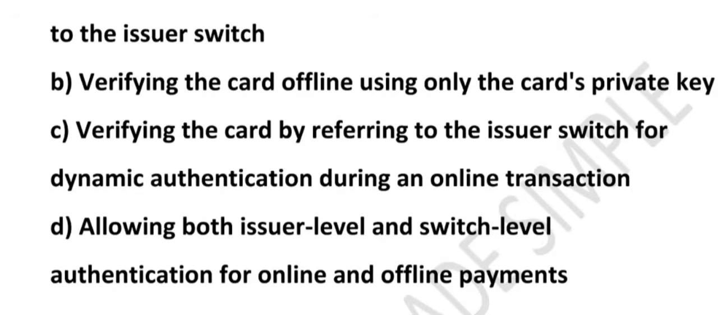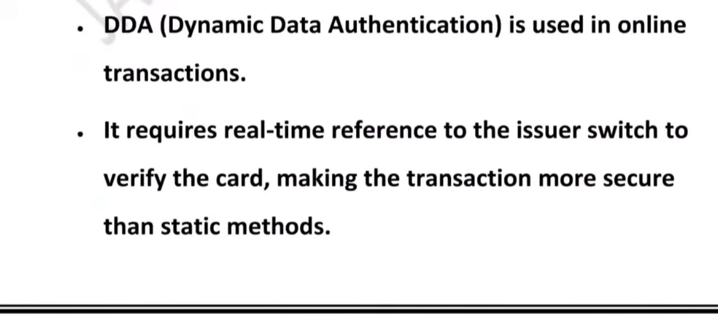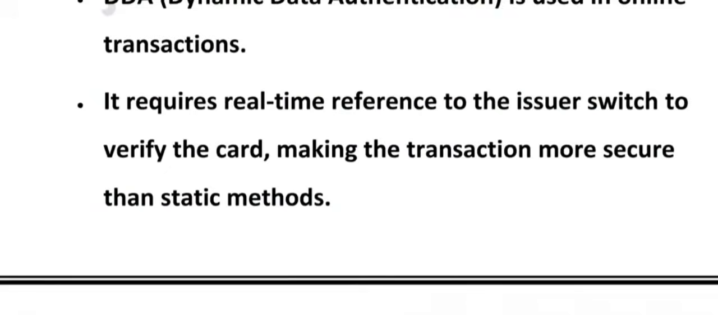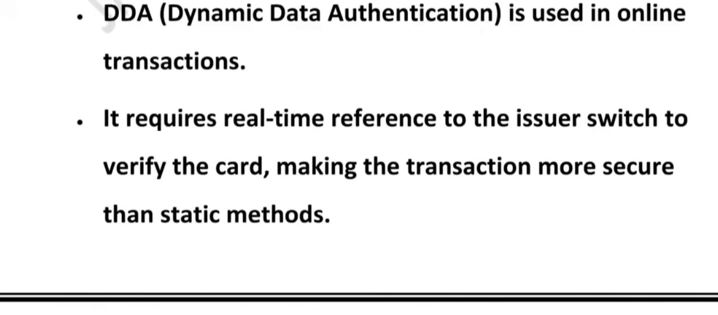It combines the feature of both SDA and DDA, but the question is only about DDA, so this one is incorrect. So let's summarize the key point. We have talked about three types of authentication. One is called SDA, static data authentication, which is offline, static data, easier to clone. Then we talk about DDA, which is online, real-time data verification with issuer, dynamic and much more secure.